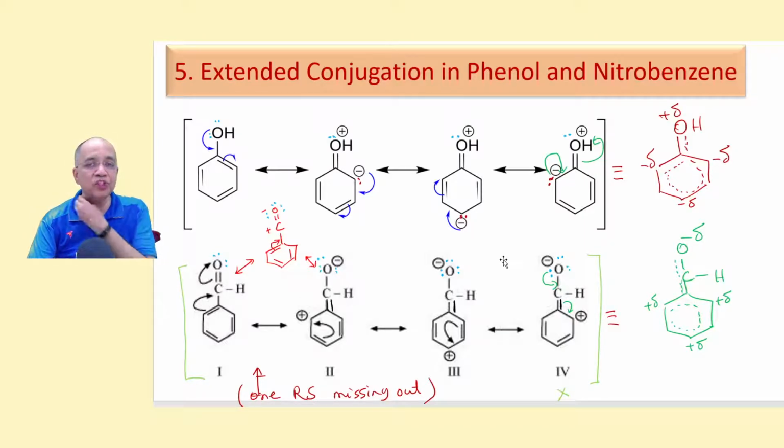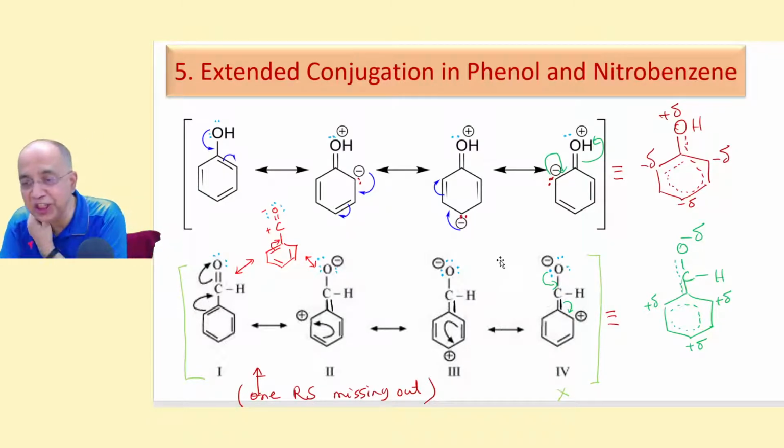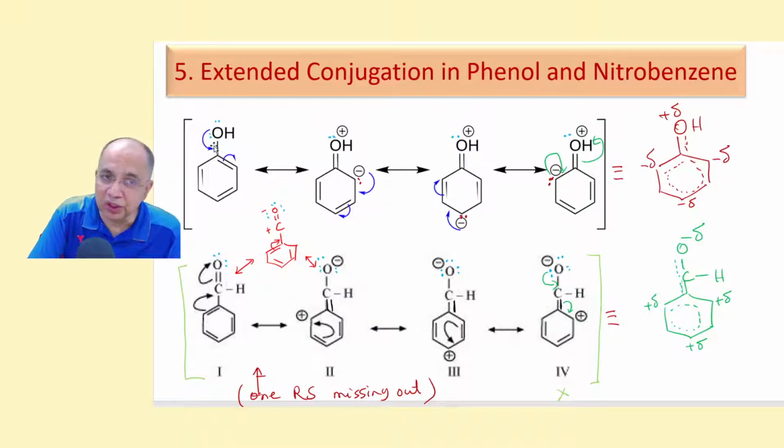You have extended conjugation in phenol and nitrobenzene. In phenol, which is neutral, this is an allylic pattern, allylic lone pair. This lone pair, this pi bond, they are separated by a single bond. So the whistle will be blown by this lone pair. Comes here, this comes here. 2 curved arrows. So the negative charge and lone pair comes to the ortho position. Again another allylic lone pair, pattern 4 is visible. Then apply pattern 4 to get the lone pair again here. Another pattern 4 is visible. Again apply 2 curved arrow patterns and it comes here. Then back to the pi bond. I have deliberately not drawn the 5th one.